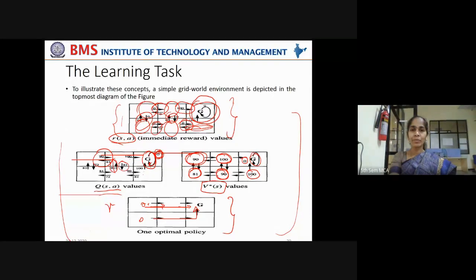From this position, I'm highlighting this, if it is moving towards the goal, in that case it is given 0.9 into 100. It is moving towards the goal, so it is given 90 points.